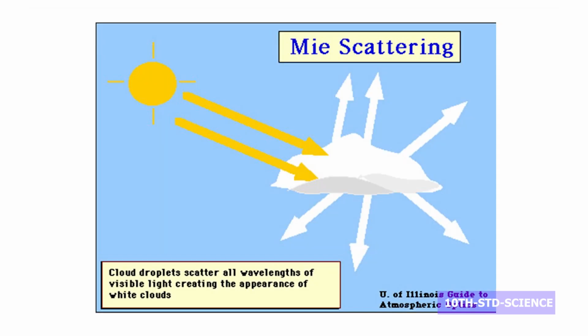The next scattering is Mie's scattering. Mie's scattering is independent of the wavelength of the light which is getting scattered. Here the cloud appears white. The question can be, why does a cloud appear white? The cloud appears white because of Mie's scattering.